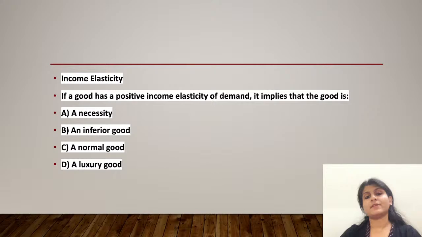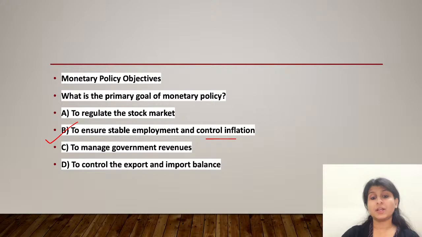So the Reserve Bank of India uses monetary policy tools to influence the economy by managing the interest rates and controlling the money supply. So the dual objectives are to achieve maximum employment, that means stable employment, and stabilize the price, that means control inflation, which helps to maintain a healthy economic environment.